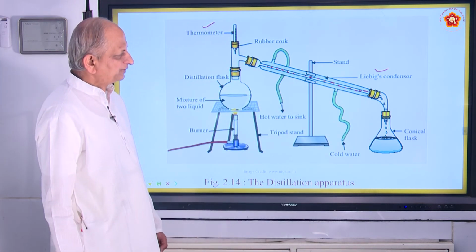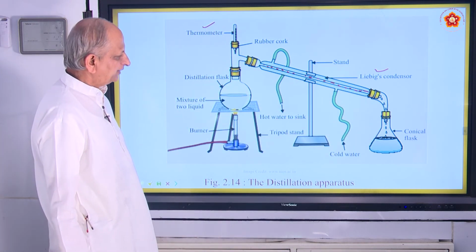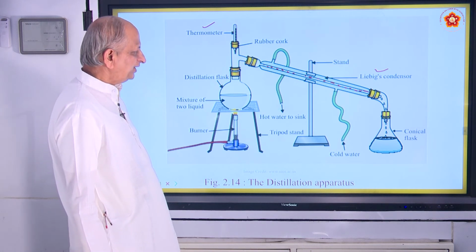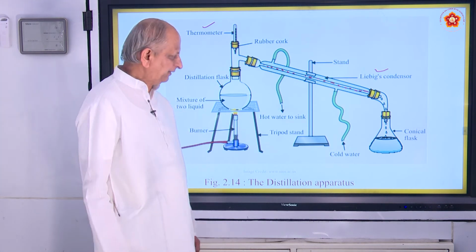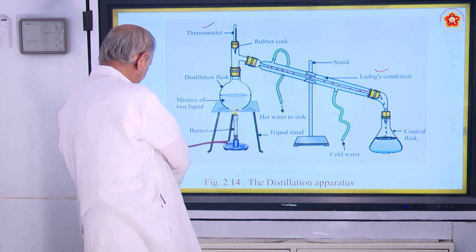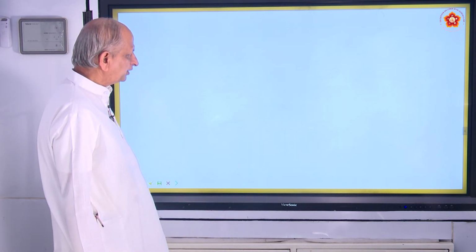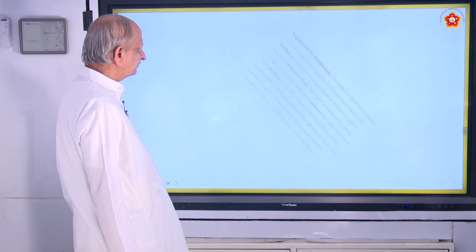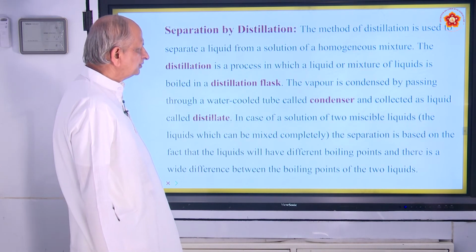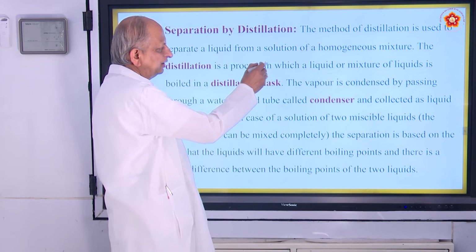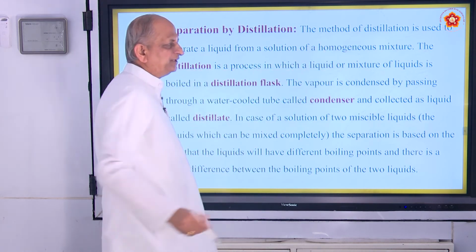There is a conical flask which collects the condensed liquid. So this process is called distillation. This is also one of the important processes of separating mixtures. The method of distillation is used to separate a liquid from a solution of a homogeneous mixture.